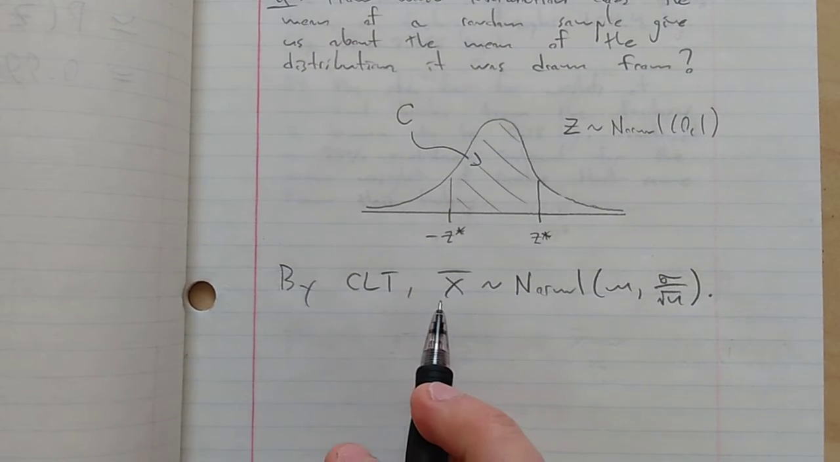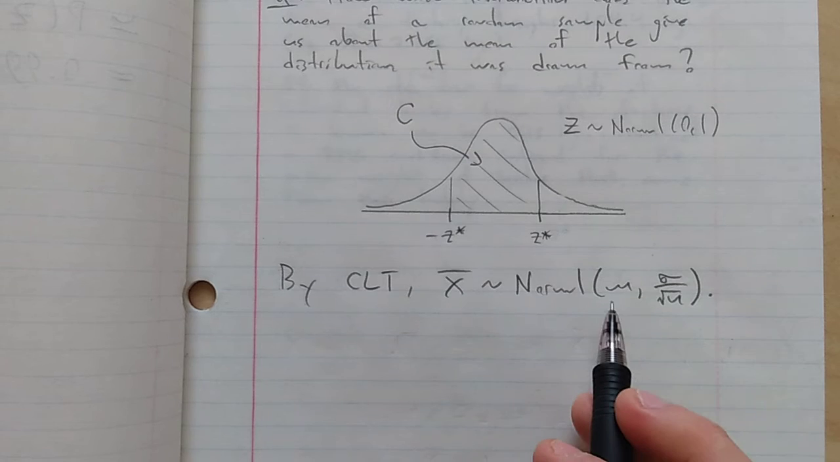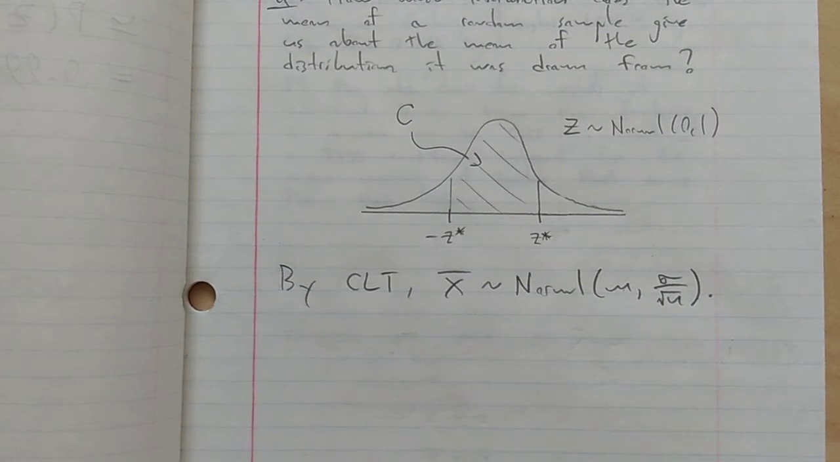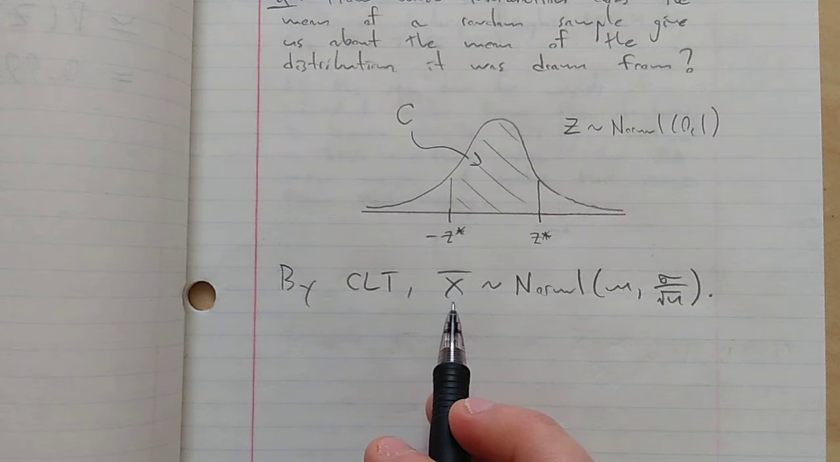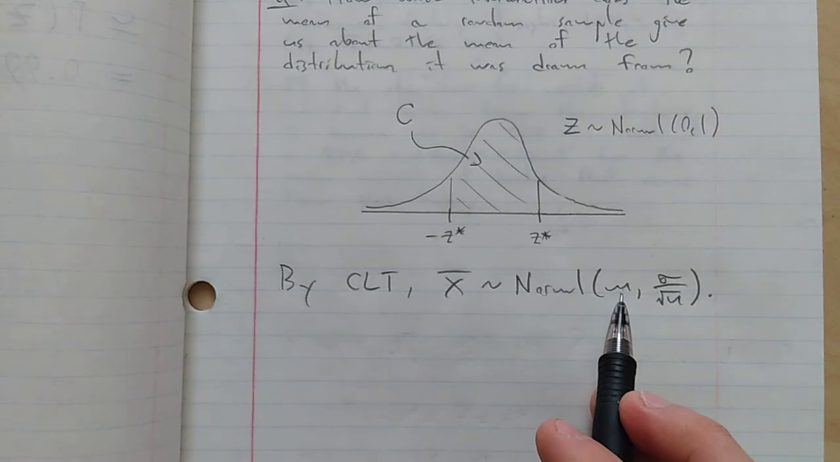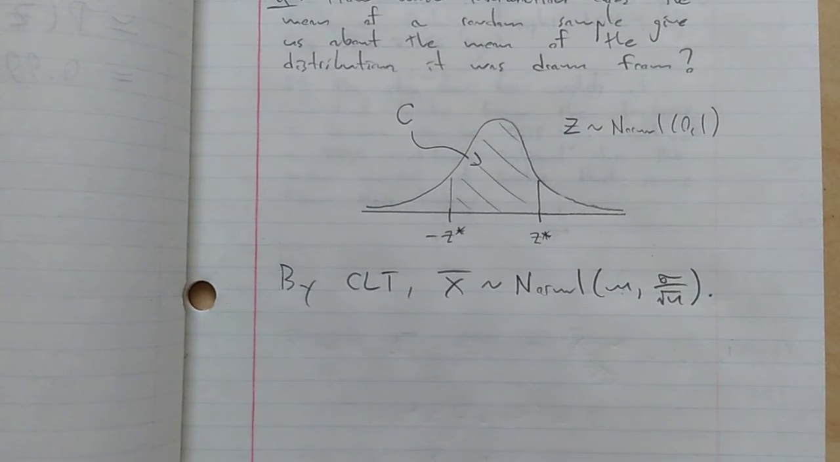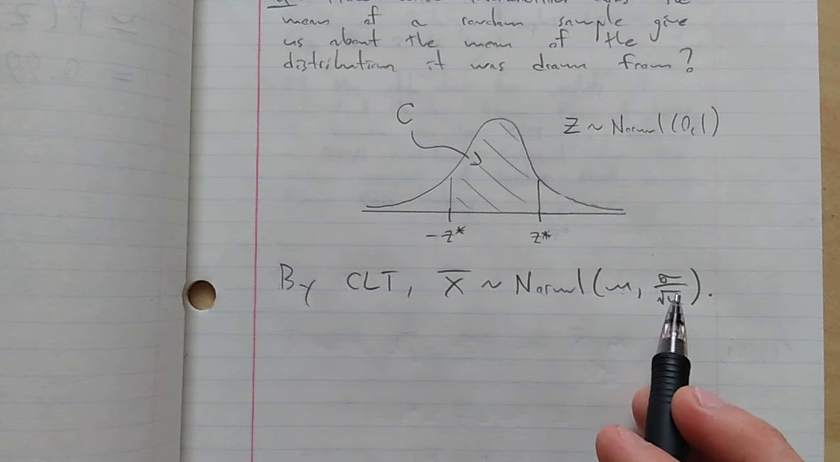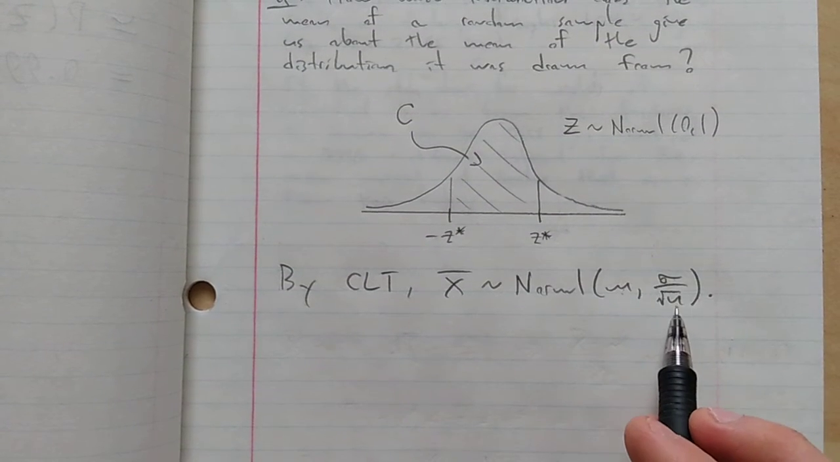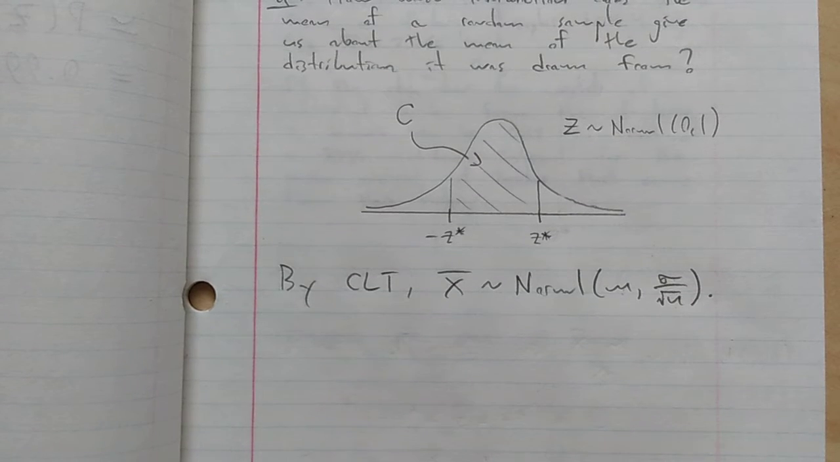As long as you're sampling from a distribution whose mean and standard deviation are defined, and as long as your sample is big enough, then the distribution of the mean of a random sample will be approximately a normal distribution with mean mu, the mean of the distribution you're sampling from, and standard deviation sigma over root n, where sigma is the standard deviation of the distribution you're sampling from, and n is the size of your sample.